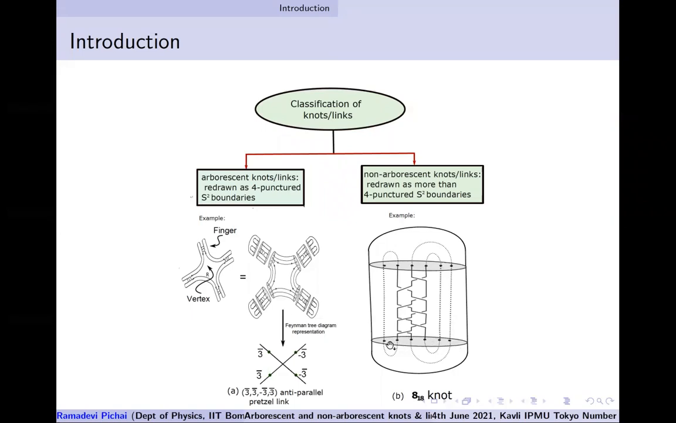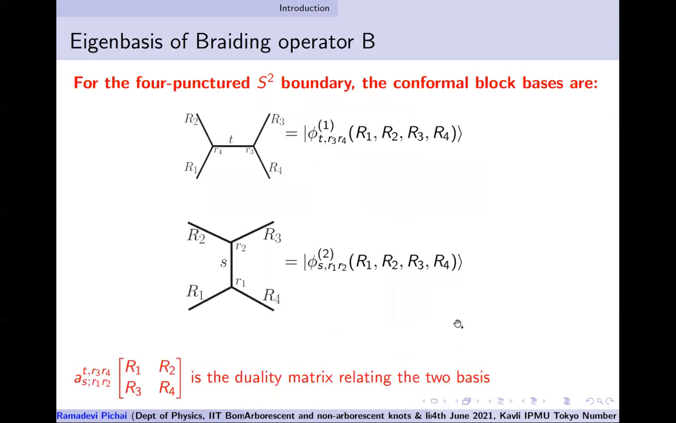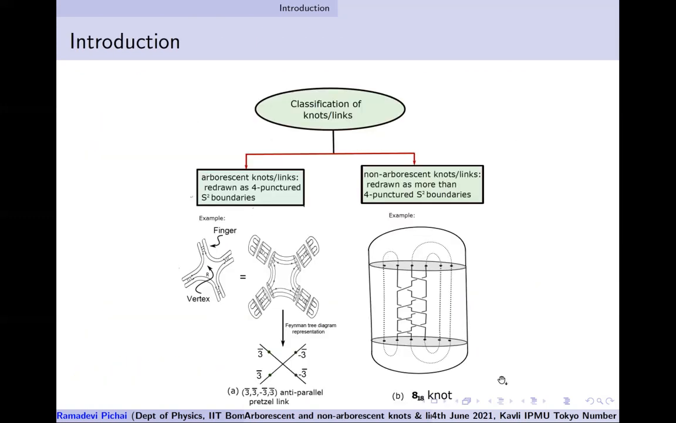So here I have put in more than 3 punctures on this S2 boundary. There are actually 6 punctures. And I have a braid word. And then I do the closure. Unfortunately, this 8_18 knot, I cannot draw it this way. Okay. So that is why this knot is a non-arborescent knot. I hope this is clear.